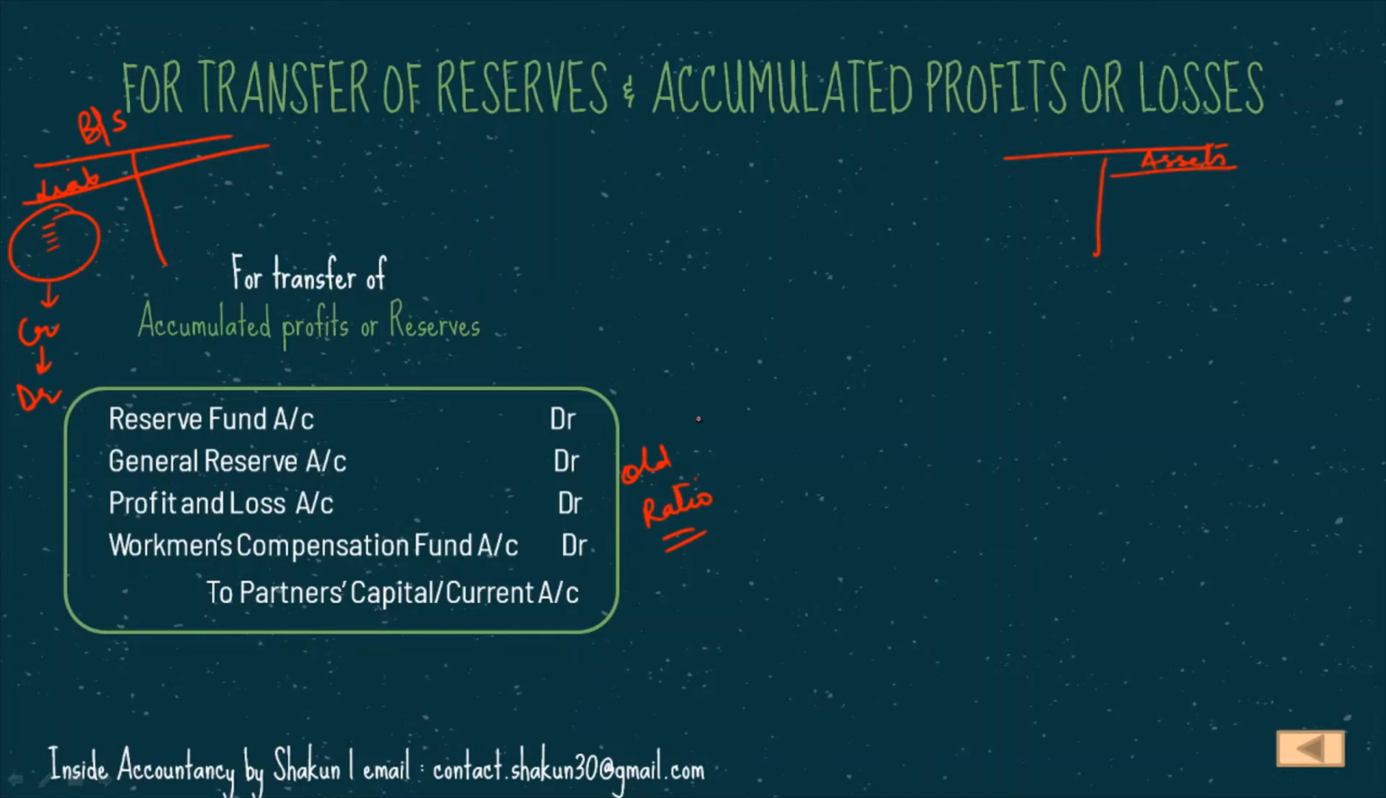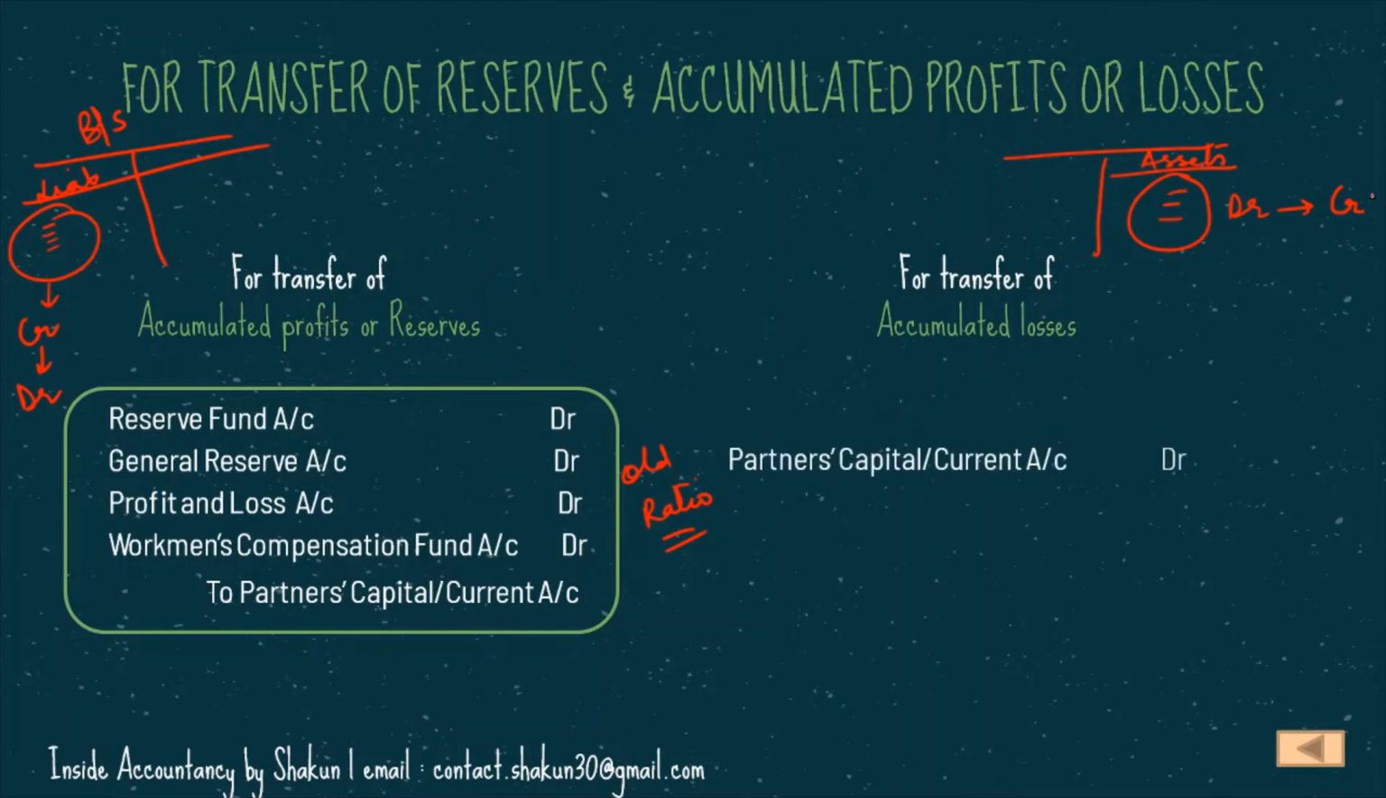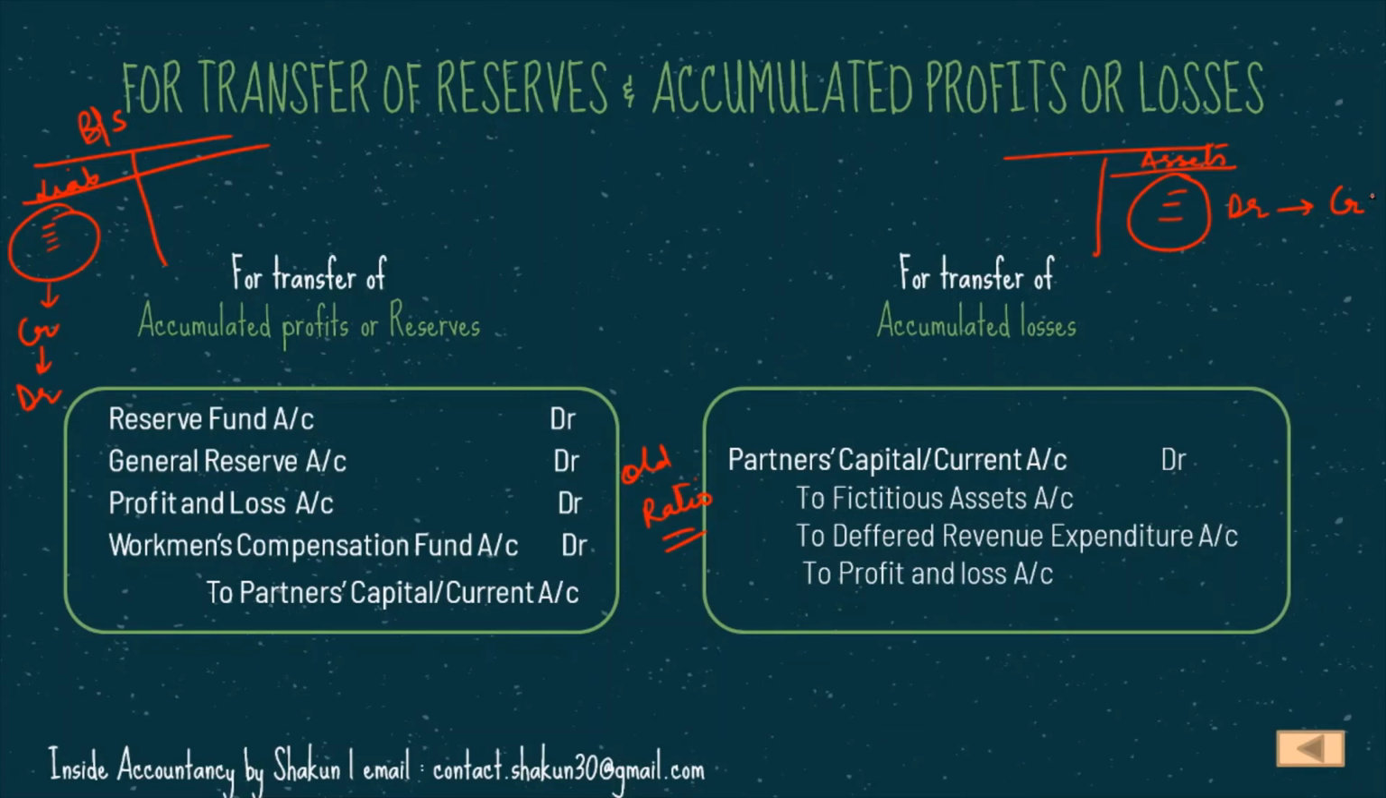Now in case of the transfer of accumulated losses, so losses, they appear on the asset side. So on the asset side, that means they have a DR balance. So now when you want to write them off, you have to credit them. So who will be debited? The partners will be debited. So partners capital or current account debit to, if some fictitious asset is given, or to deferred revenue expenditure, or to profit and loss account. So again, this will be done in the old ratio.